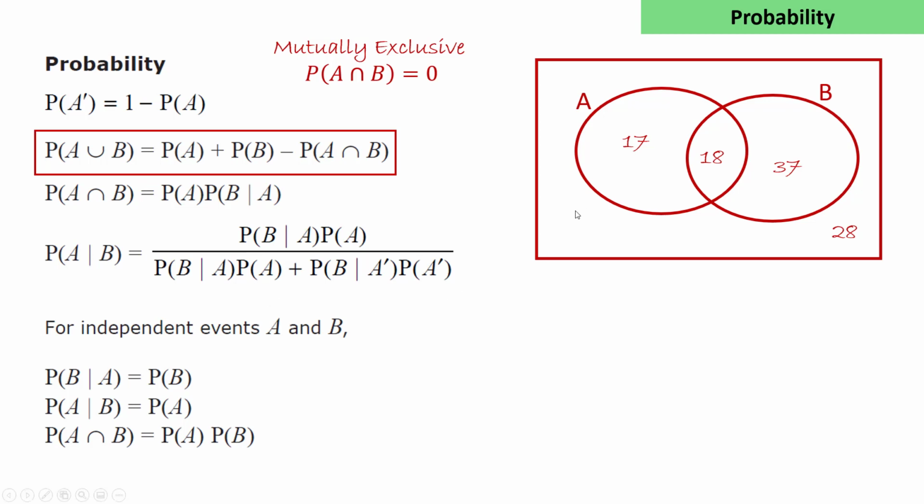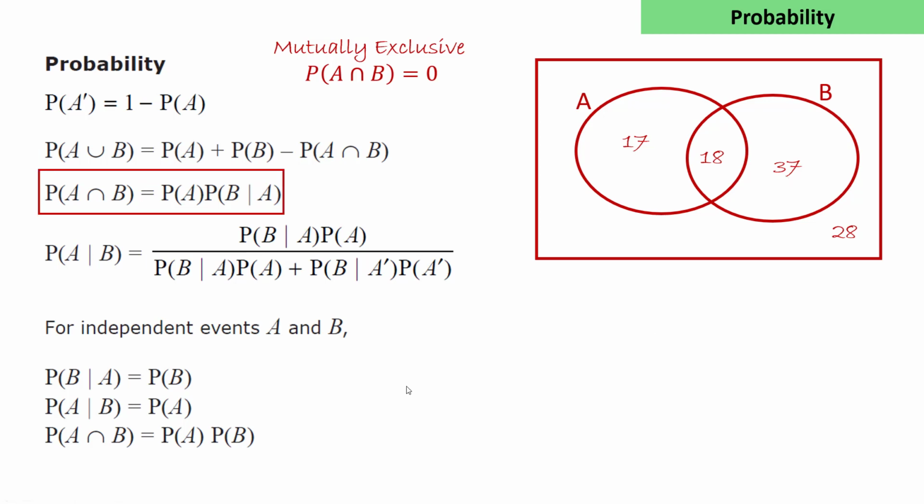The probability that the student studies art will be 17 plus 18 out of 100, 35 out of 100. The probability that they study biology will be 18 plus 37, 55 out of 100.